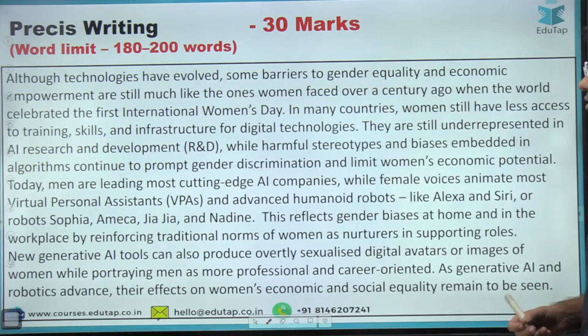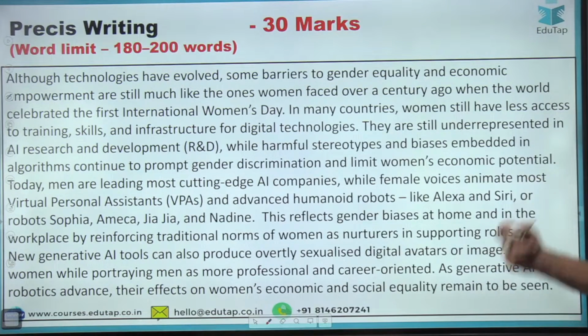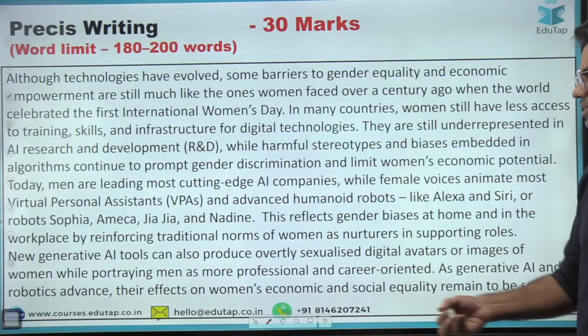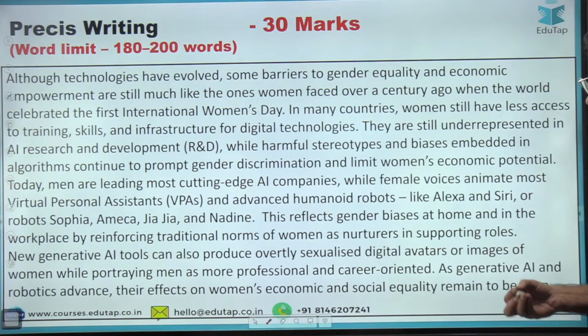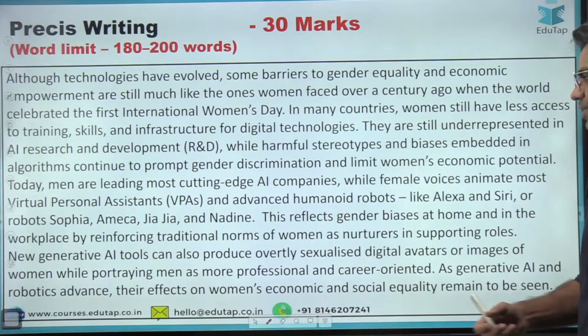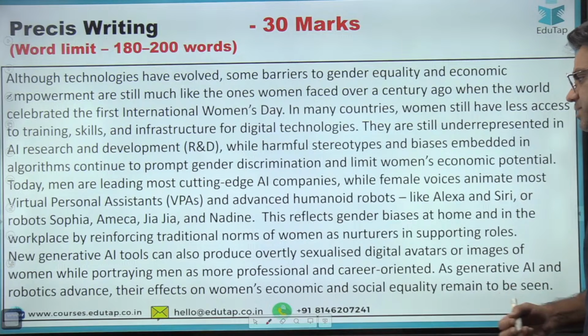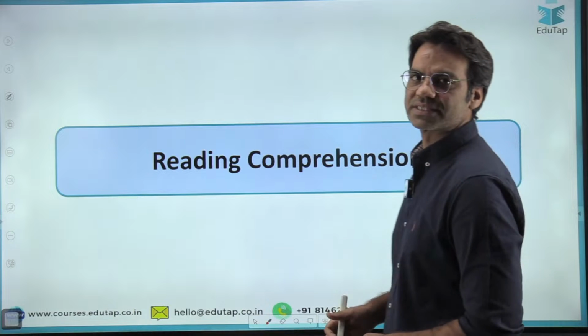limit women's economic potential. Today, men are leading most cutting-edge AI companies, while female voices animate most virtual personal assistants and advanced humanoid robots, like Alexa and Siri, or robots Sophia, Ameca, Gia, and Nadine. Now, this reflects gender biases at home and in the workplace, by reinforcing traditional norms of women as nurturers in supporting roles. New generative AI tools can also produce overtly sexualized digital avatars or images of women while portraying men as more professional and career-oriented. As generative AI and robotics advance, their effects on women's economic and social equality remain to be seen.